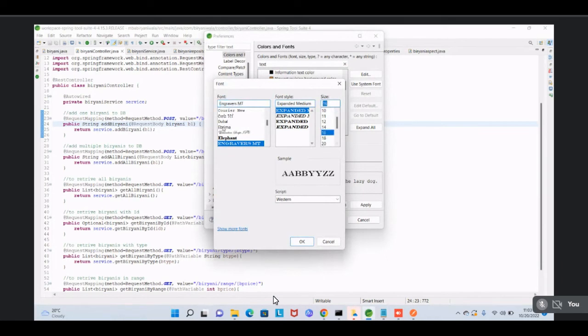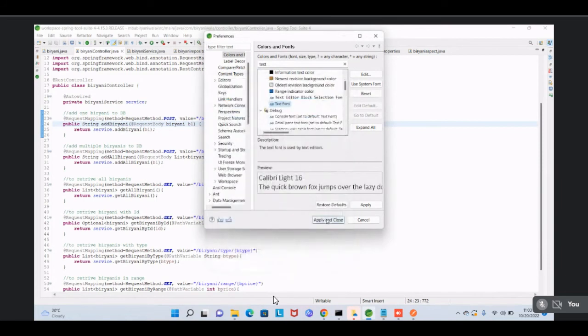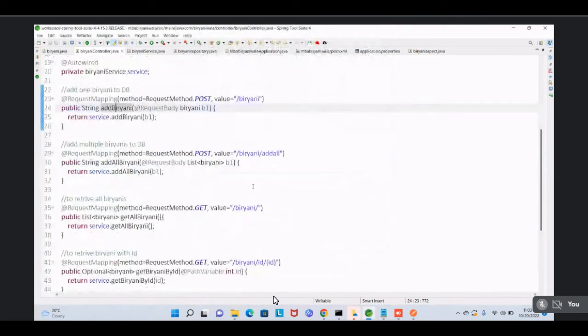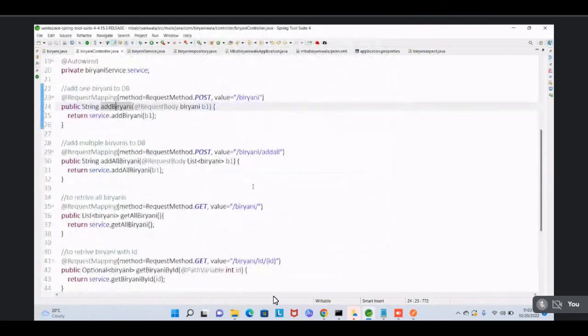Change the size. That's it. Okay, now it's better.